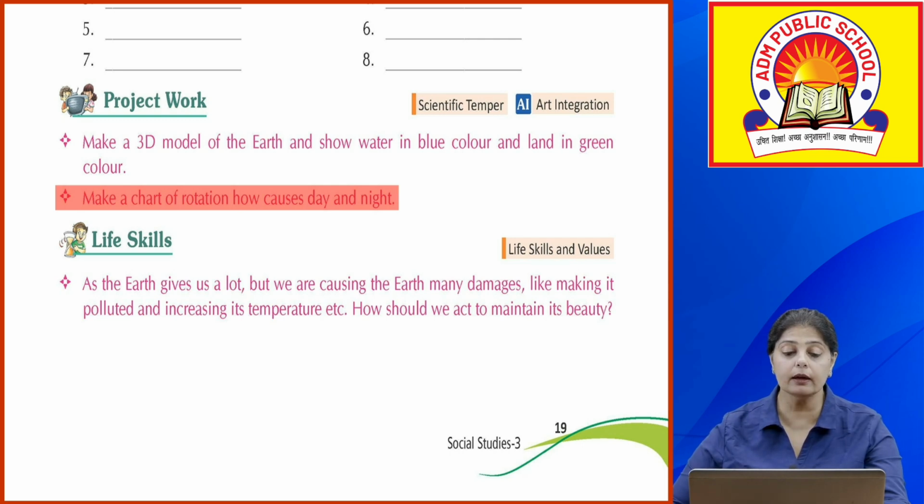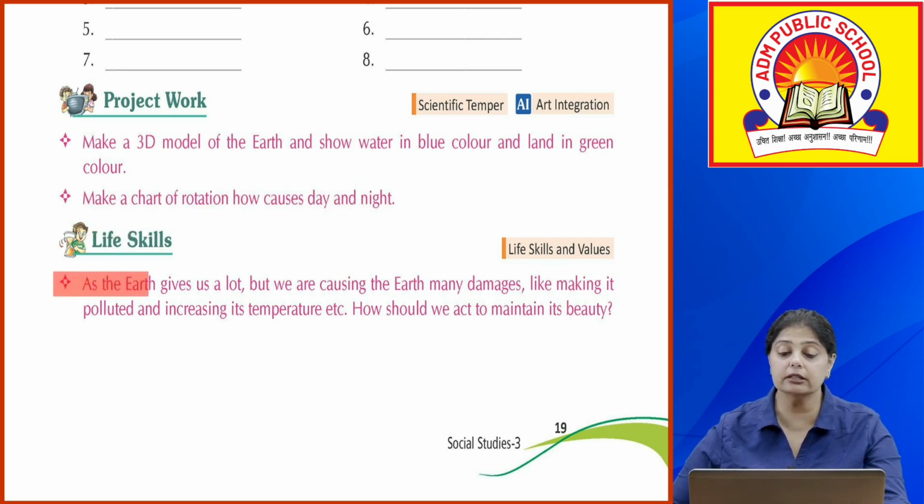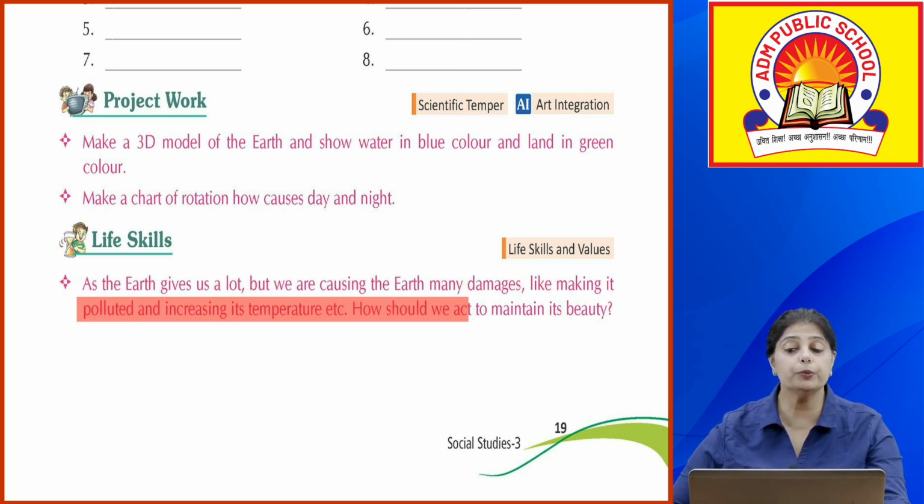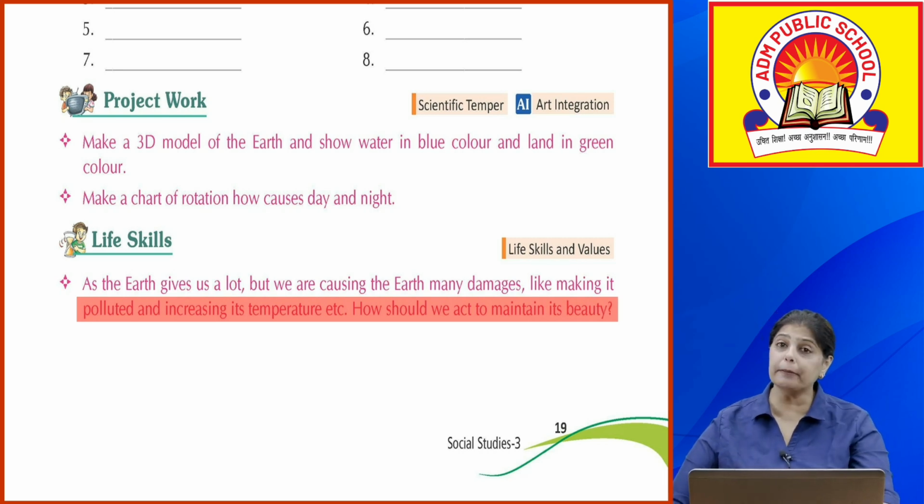Okay, now life skills. As the earth gives us a lot, but we are causing the earth many damages, like making it polluted and increasing its temperature. How should we act to maintain its beauty? Now this is something that we need to think about, okay, and save our earth from the different activities that we do which are causing harm to the earth. So what things would you like to do so that you can save your earth, your planet, from destruction?